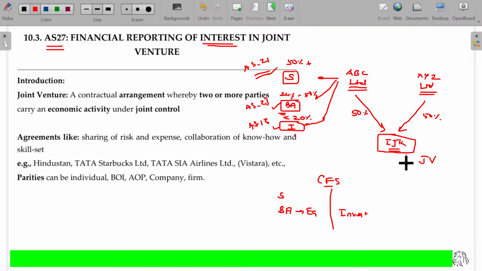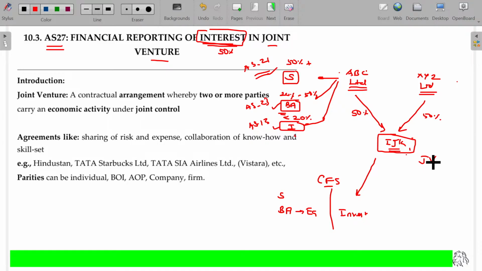Now, you have to incorporate the investment made in IJK also in your financial statements. This is all about AS number 27, financial reporting of your interest. So in this case, ABC's interest in IJK being 50% is in a joint venture. Joint venture means this entity is not controlled only by ABC or XYZ; both together will form and draft the rules and regulations themselves to control IJK. Then it is called a joint venture.